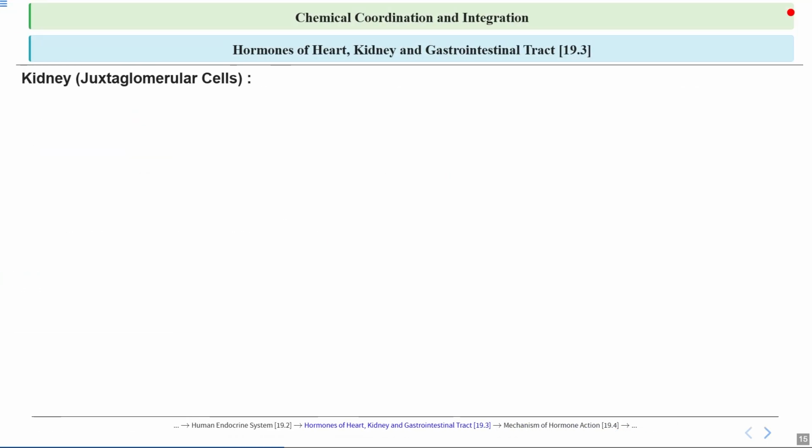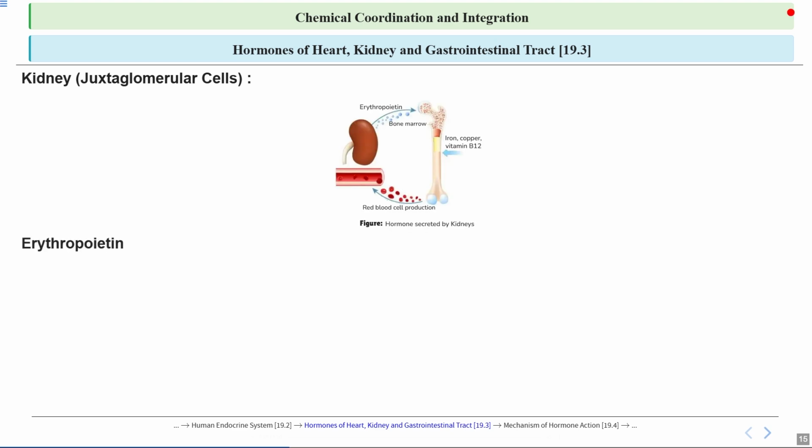Kidney or juxtaglomerular cells. You can see in this picture hormones which are secreted by kidneys. First let's talk about erythropoietin, which is a hormone produced mainly by the kidneys when there is a low level of oxygen in the blood, which usually happens when there are fewer RBCs. This hormone signals the bone marrow to make more and more RBCs, which help carry oxygen throughout the body.